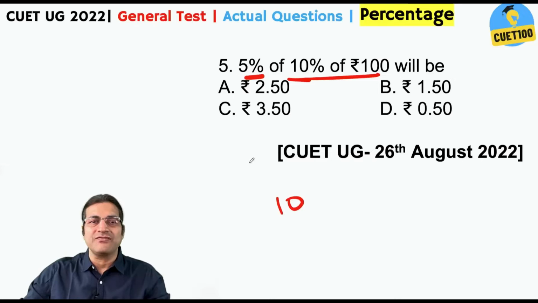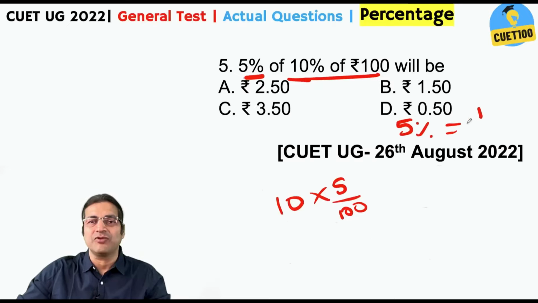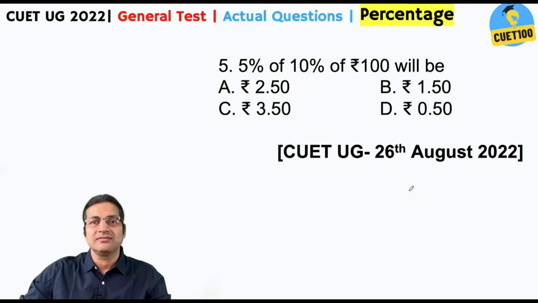Now we need to get 5% of this 10. So 10 into 5 by 100, or straight away 5% means 1 by 20. 5% of a thing is nothing but 1 by 20 of the thing. One and the same thing. So this will give you 0.5. That's your answer.